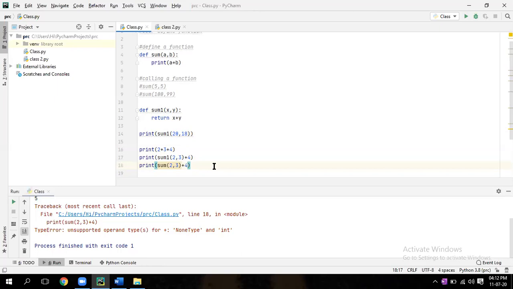It's not any integer or string. But when you return it, that will become an integer or string, whatever. That's why always try to return it, so that you can utilize it wherever you want.